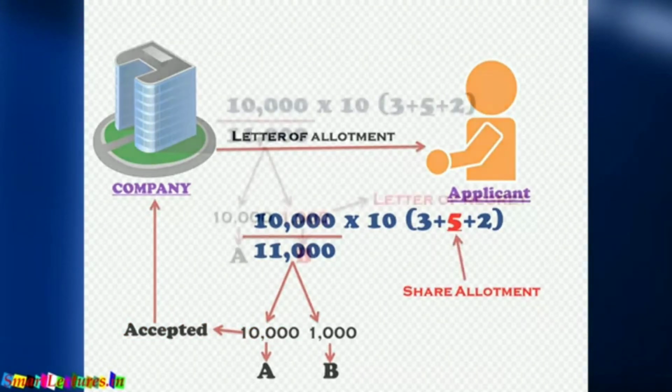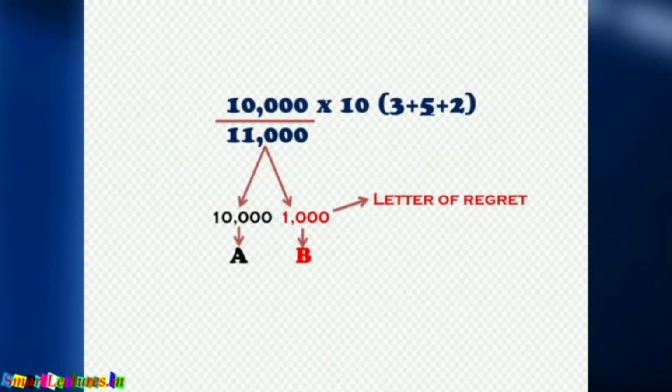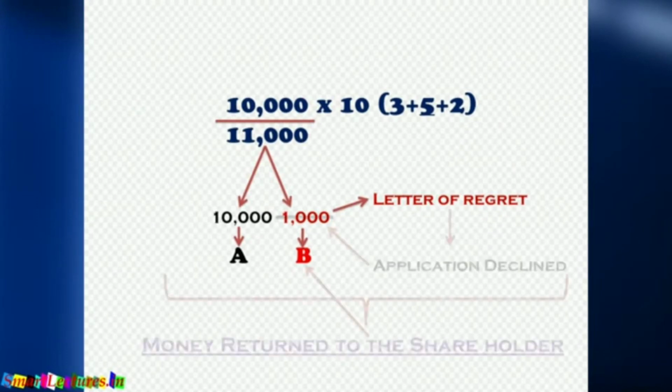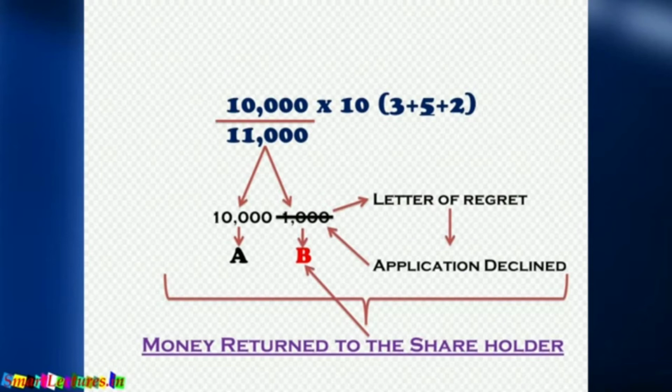The second lot of 1,000 will be sent a letter of regret. A letter of regret means your application is declined. The money is returned to the shareholder, and every letter of regret is attached with a check of refund.